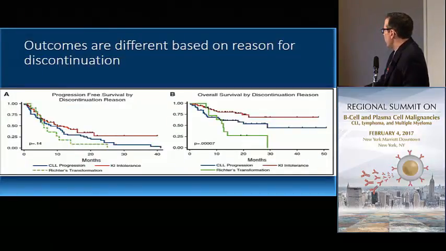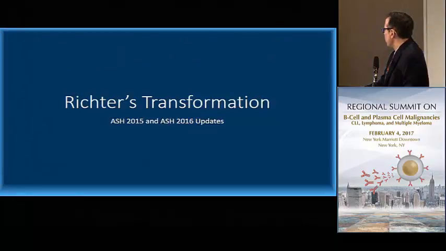There's a difference here in the progression-free and overall survival. Keep in mind that the series that were previously presented were patients who had biopsy-proven Richter's. Probably some of the Richter's in this series are patients with accelerated CLL, which is why the median progression-free and overall survival seem to be a little bit longer. I would still conclude when you're comparing it to patients who have toxicity or progression of CLL that it's far inferior. So what about ASH 2015 and 2016?